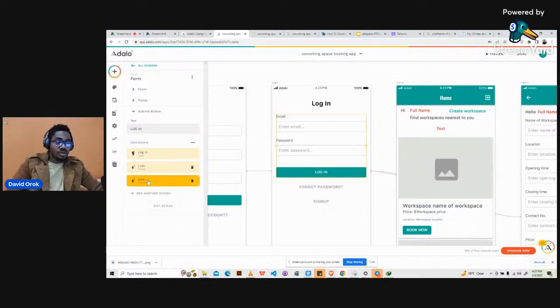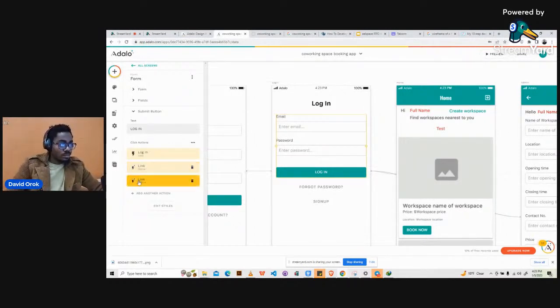And then we now create another one here. Creating extra actions here is more like you saying or. Usually in conditional statements, in a typical programming scenario, you can say, if this is this, then do this, or do this. It's usually called if and else statements, right? But we're not coding here. We're just using the tool without having to code at all.